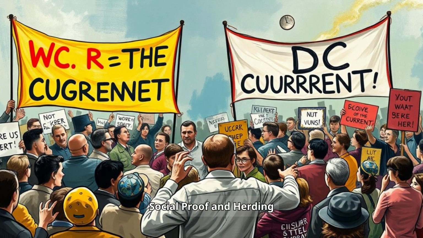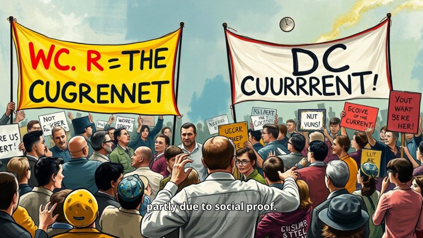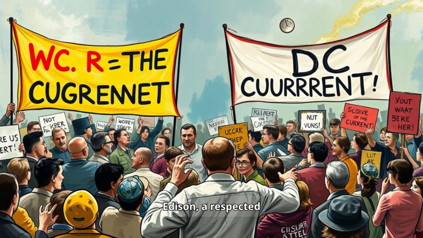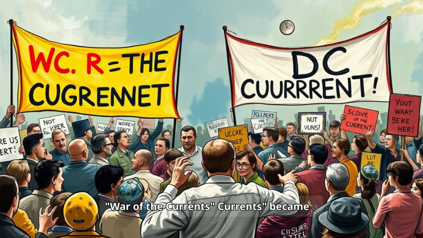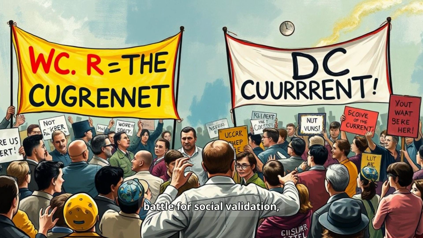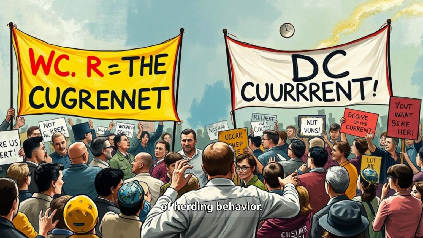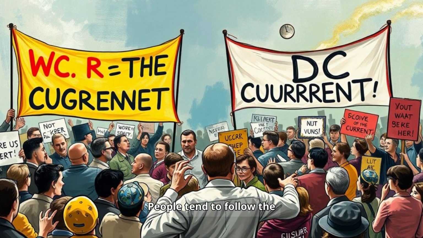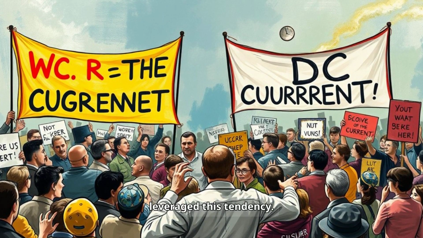Social proof and herding behavior. The public's initial skepticism towards AC was partly due to social proof. Edison, a respected figure, wielded significant influence. The War of the Currents became a battle for social validation, with both sides attempting to sway public opinion and create a sense of herding behavior. People tend to follow the crowd, especially when faced with uncertainty, and Edison leveraged this tendency.